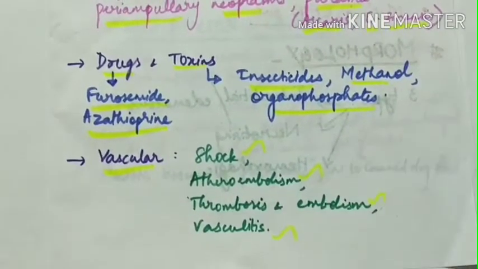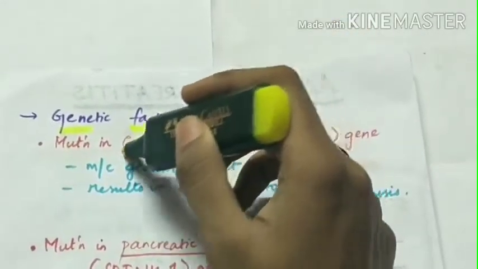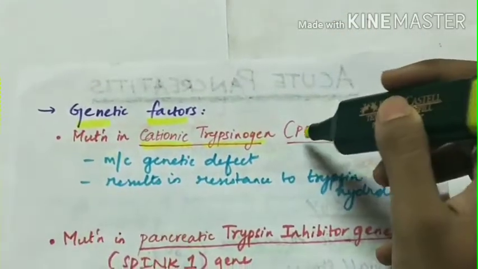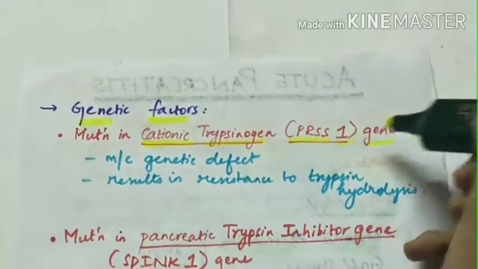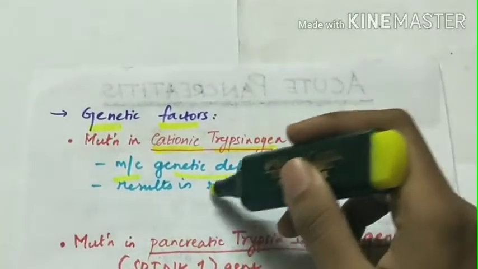Coming to the genetic factors, mutation in the cationic trypsinogen PRSS1 gene is the most common genetic defect, and this results in resistance to trypsin hydrolysis.